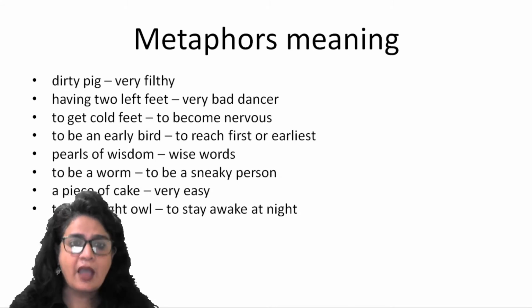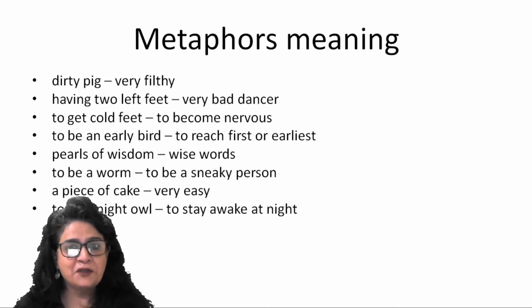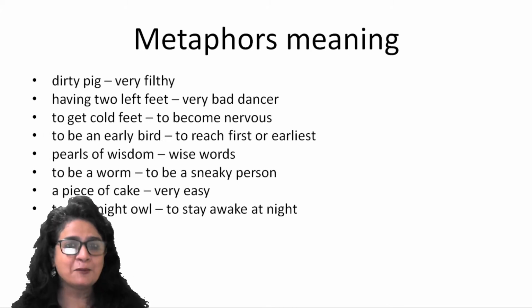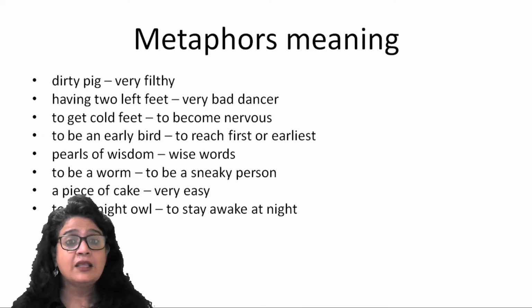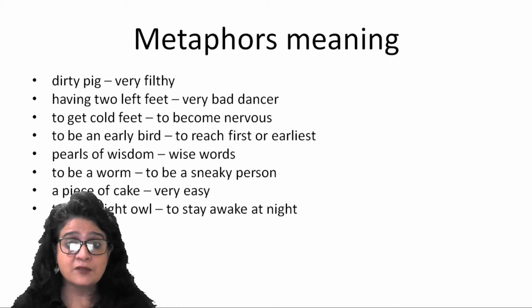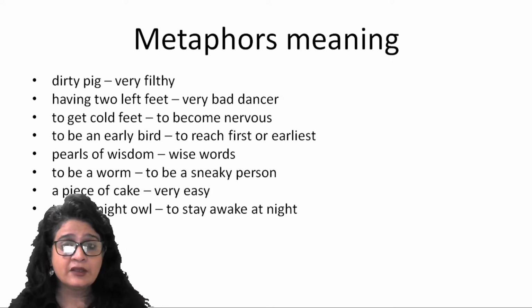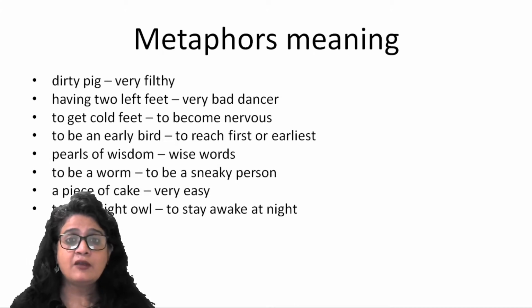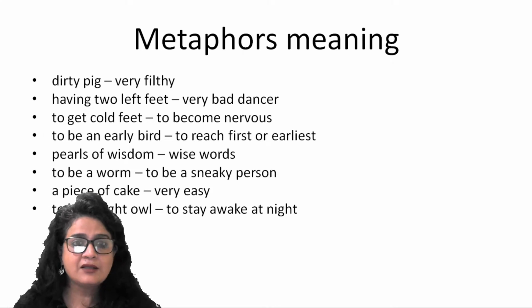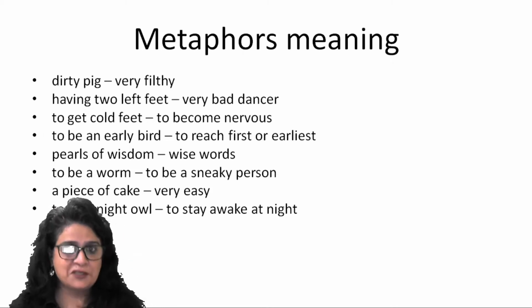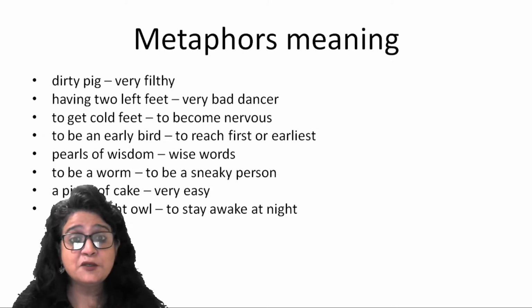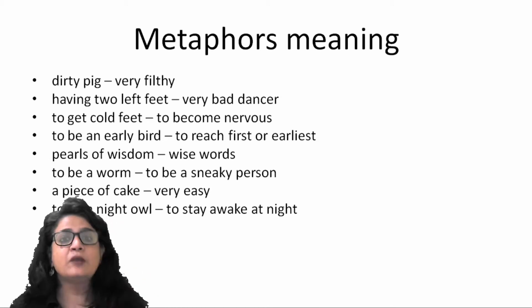All right, having two left feet, right? So a person who is very clumsy, especially when he or she performs a dance. When it comes to dancing, the person is not very skilled. The person does not have nimble feet to perform a dance, right? So here, instead of calling somebody a bad dancer, you say having two left feet, right? So that's how you use these metaphors to convey meaning.